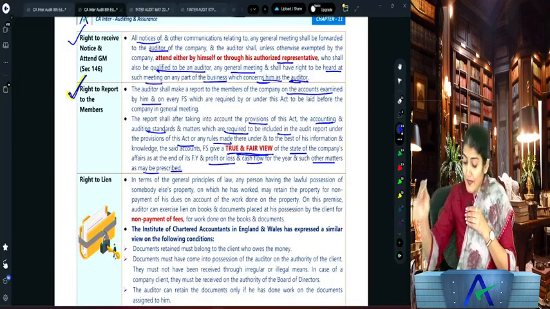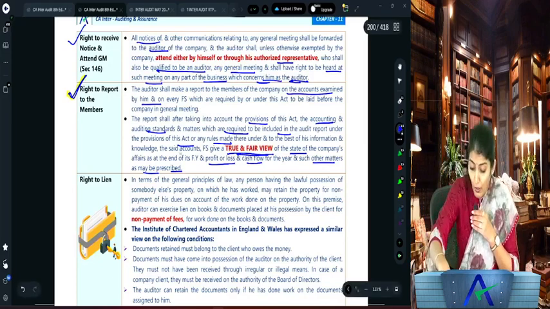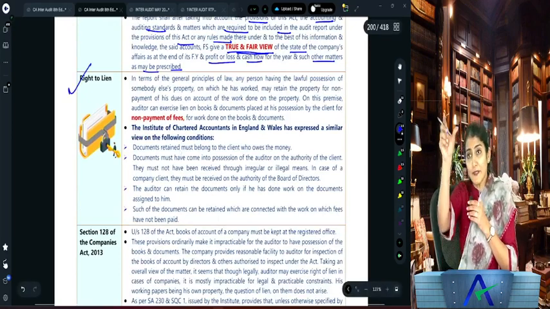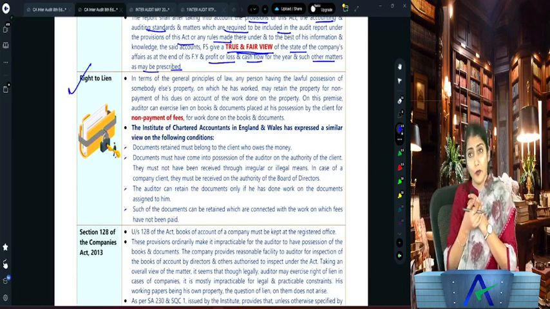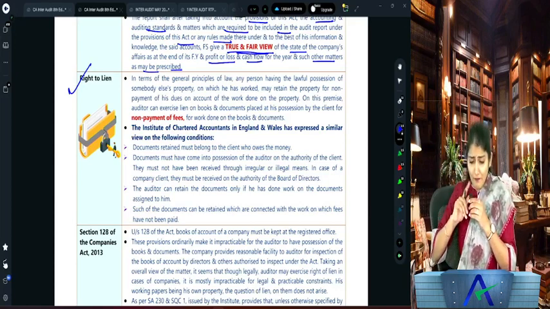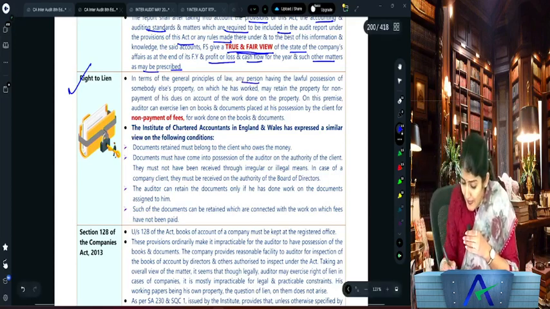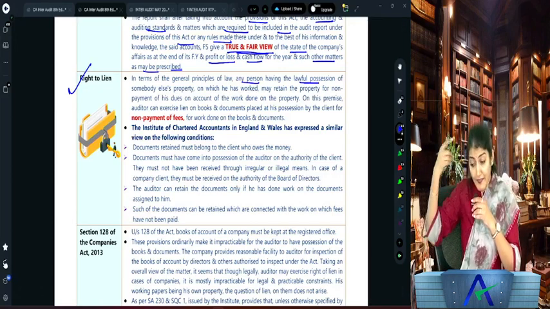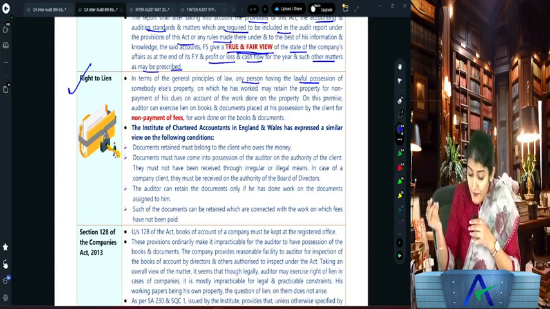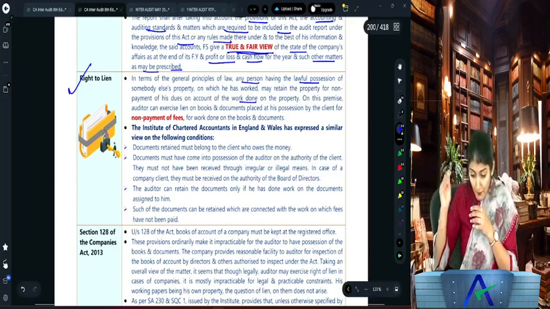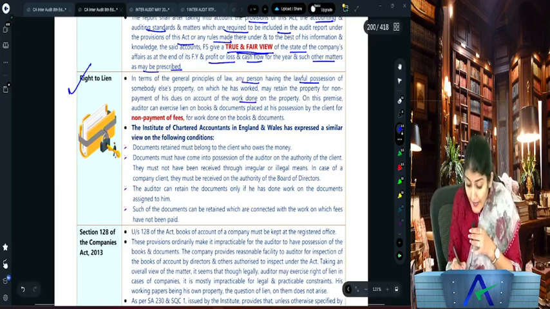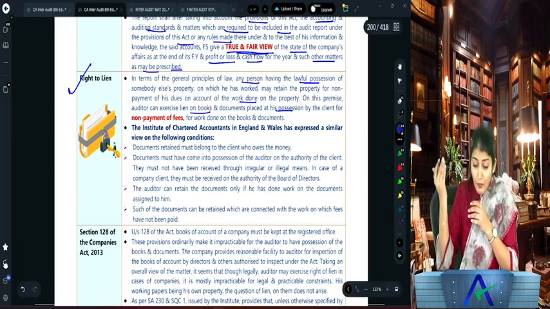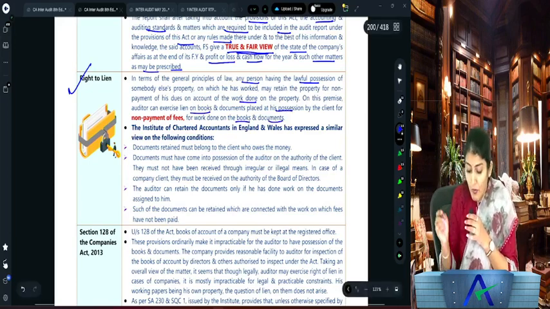But anyway, in terms of general principles of law, this is not any section of company law, but if you see your study materials, you will see this right of lien there. In terms of the general principle of law, any person having lawful possession of somebody else's property on which he has worked may retain the property for non-payment of his dues on account of the work done on the property. On this premise, the auditor can exercise lien on the books and documents placed in his possession by the client for non-payment of fees for the work done on them.